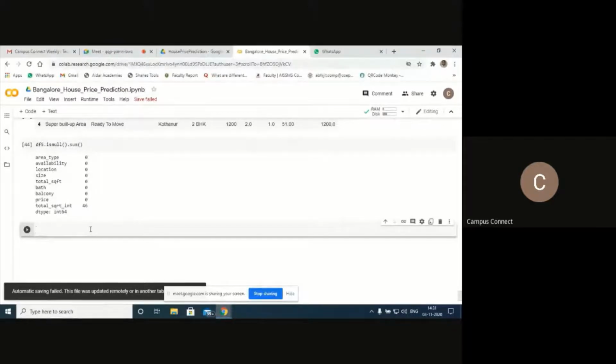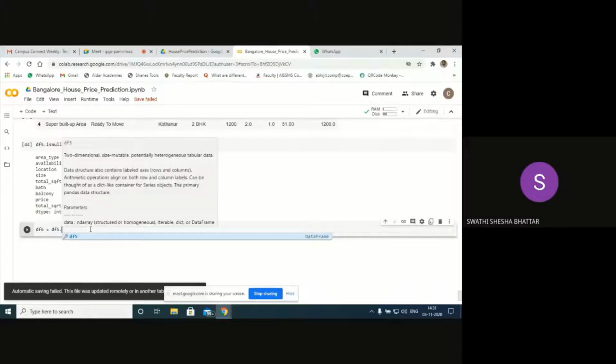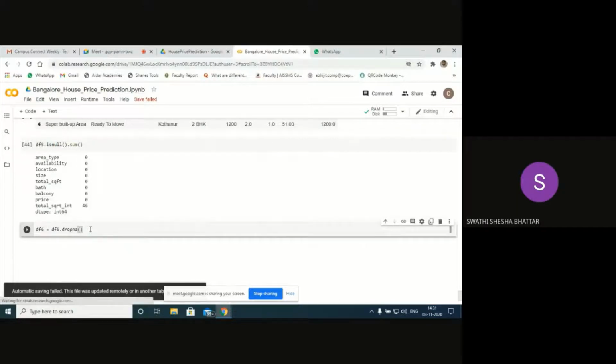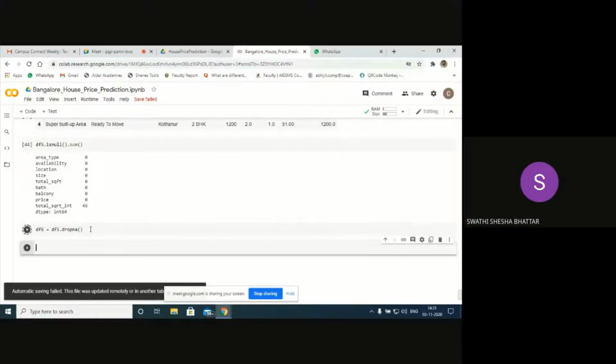So what I will do is create another variable, df6, equal to df5.dropna(). There is an option called dropna to drop NaN values. Next, just shift and enter it.